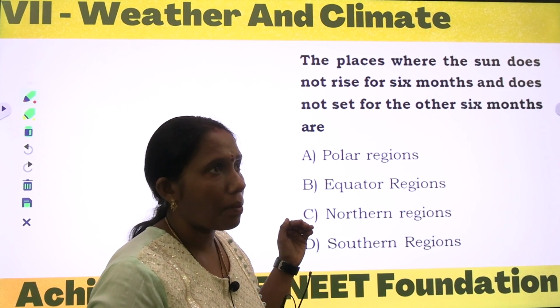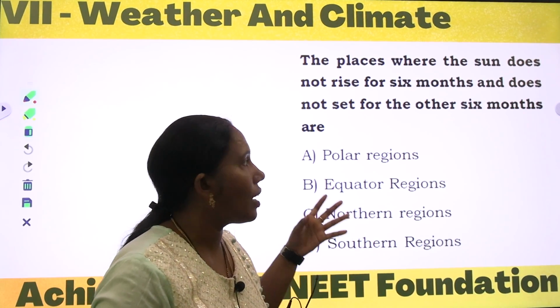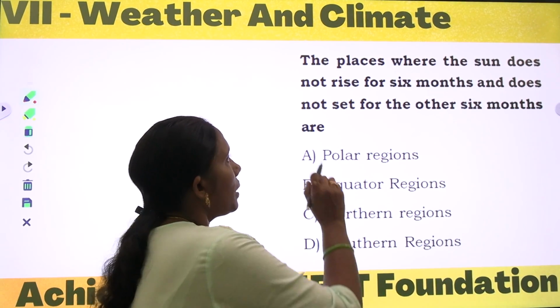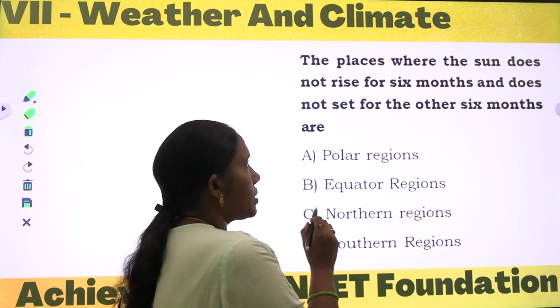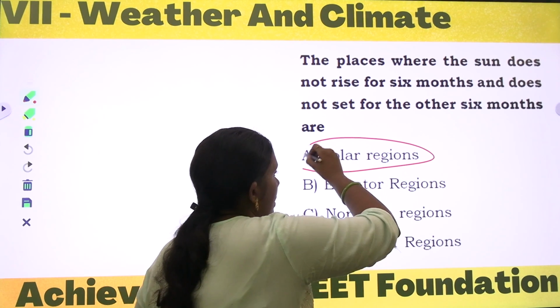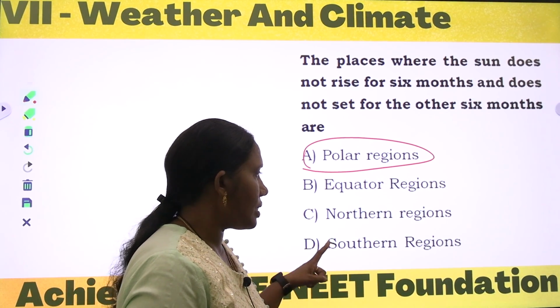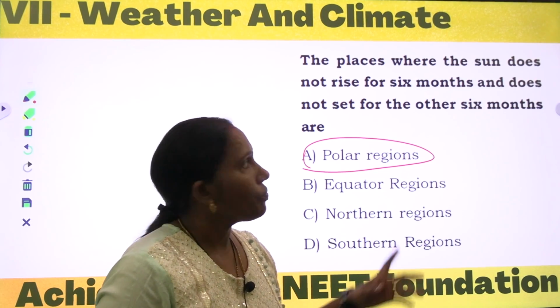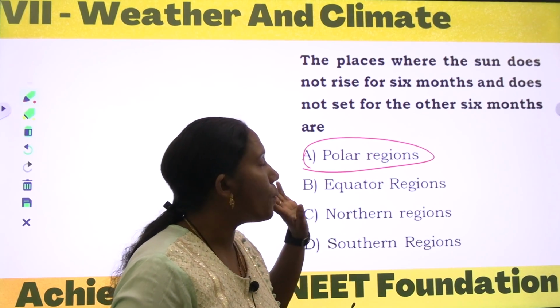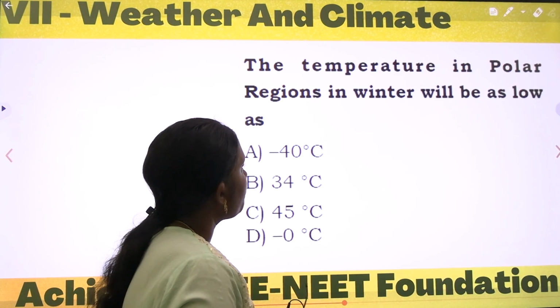Kedarnath is not particularly a polar region; I have taken that as the example. So the places where the sun does not rise for 6 months and does not set for the other 6 months are called polar regions. Not the equator regions, the northern regions and southern regions. That region is called polar regions. Okay, come to the next one.